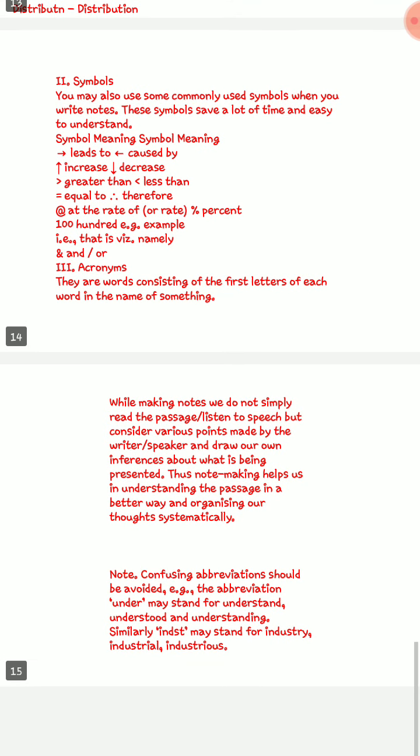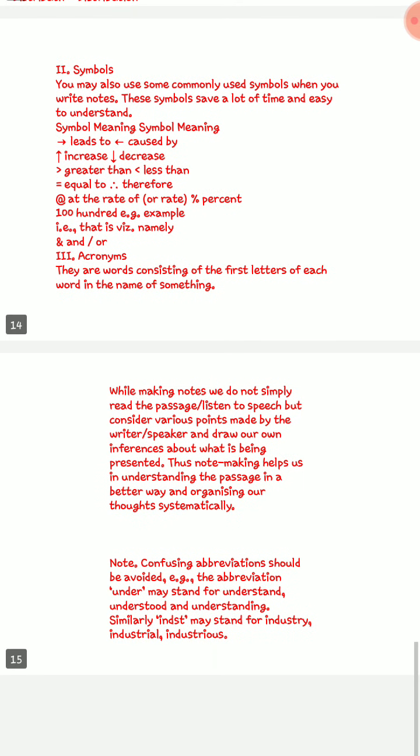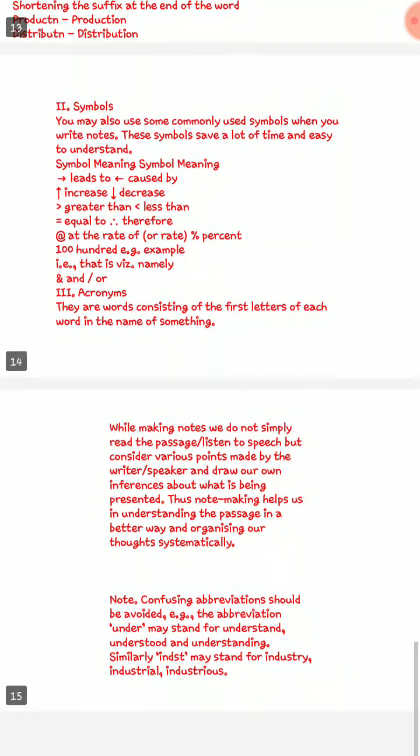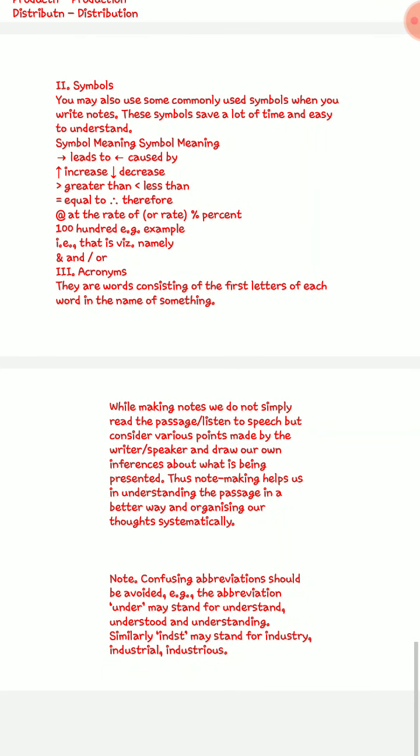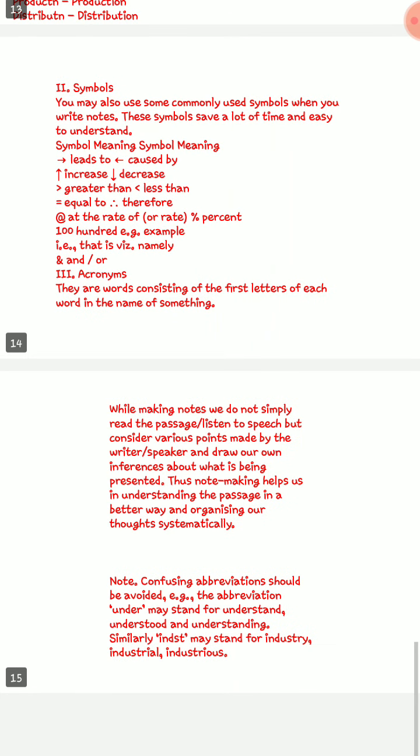Now one thing to be noted, confusing abbreviations should be avoided. Dear students, don't use any sort of confusing abbreviation. Make it simple. Organize your ideas. Read the passage, understand the theme. Confusing symbols and abbreviations are to be avoided.